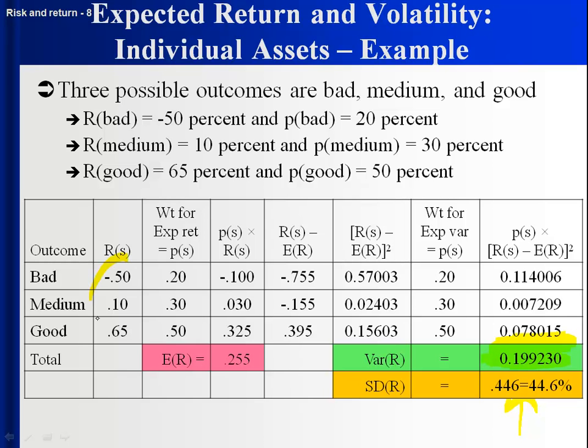So when you just look at the possible outcomes, you can say, wow, that looks volatile. The good one is just as likely as either the bad or the medium. Together they're 50% and that guy's 50%. And we do all the work and we come up with one number, 44.6%, that captures the unpredictability as far as the actual return that's going to wind up taking place and how it compares to the expected return across all different possible outcomes.